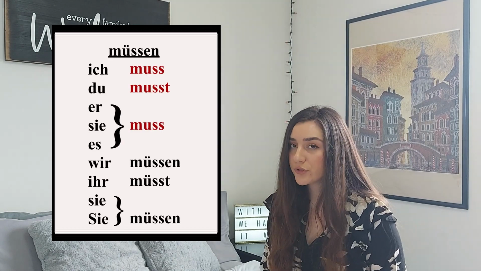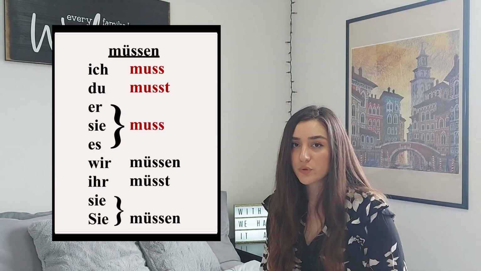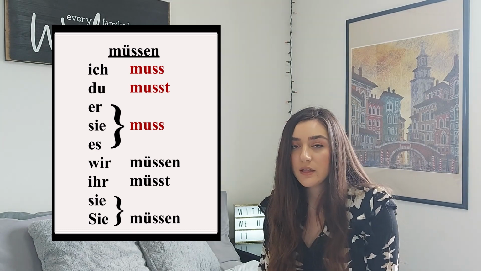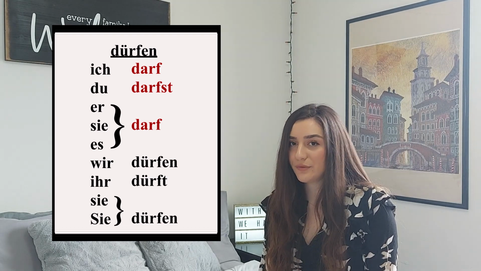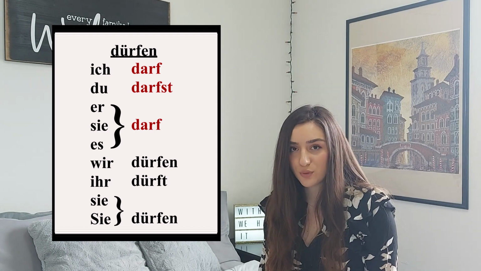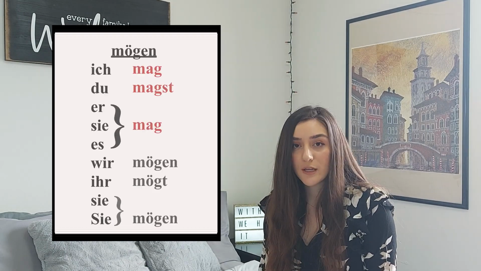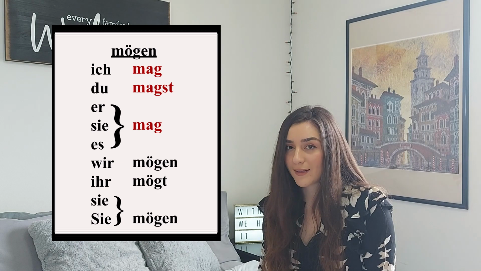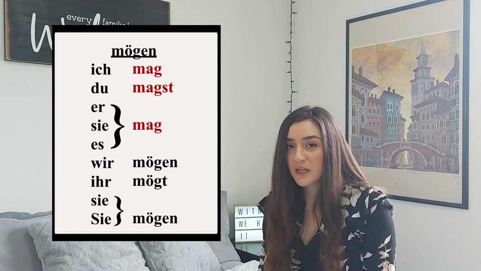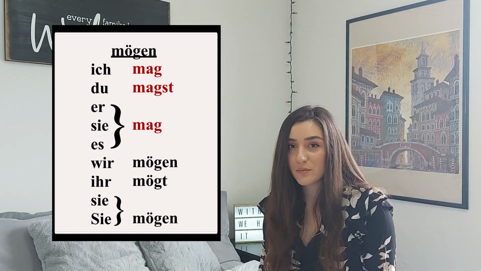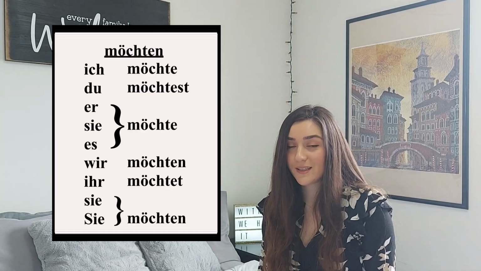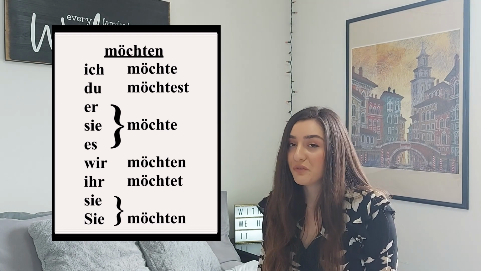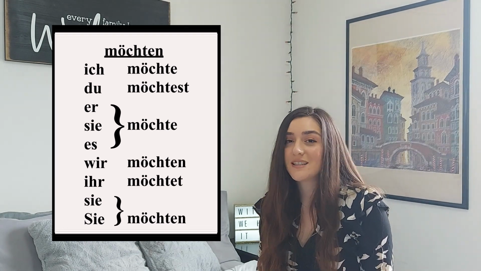Müssen. Ich muss, du musst, sie es muss, wir müssen, ihr müsst, sie müssen. Dürfen. Ich darf, du darfst, sie es darf, wir dürfen, ihr dürft, sie dürfen. Mögen. Ich mag, du magst, sie es mag, wir mögen, ihr mögt, sie mögen. And möchten, ich möchte, du möchtest, sie es möchte, wir möchten, ihr möchtet, sie möchten.